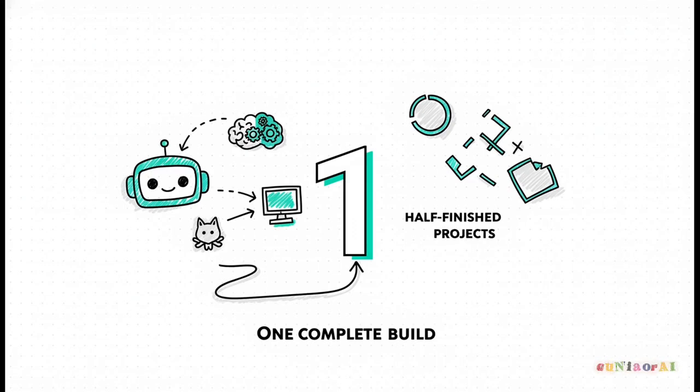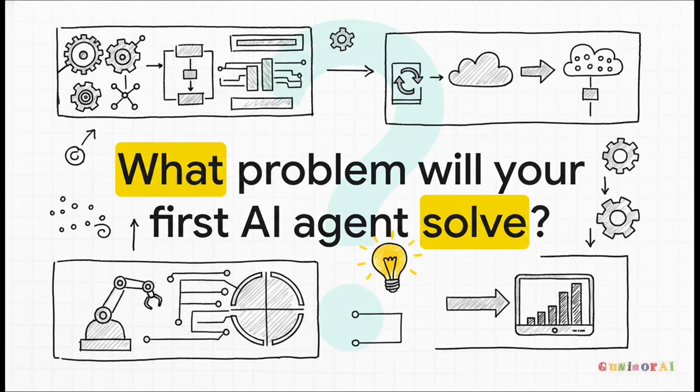So, as we wrap up this explainer, I want to leave you with a little bit of a challenge. You have the blueprint. You see the clear, structured learning path right in front of you. The only thing left to decide is this: what real-world problem will your first AI agent solve? Think about a repetitive task in your day, or maybe a data problem at work, and let that be the spark that starts your building journey today.